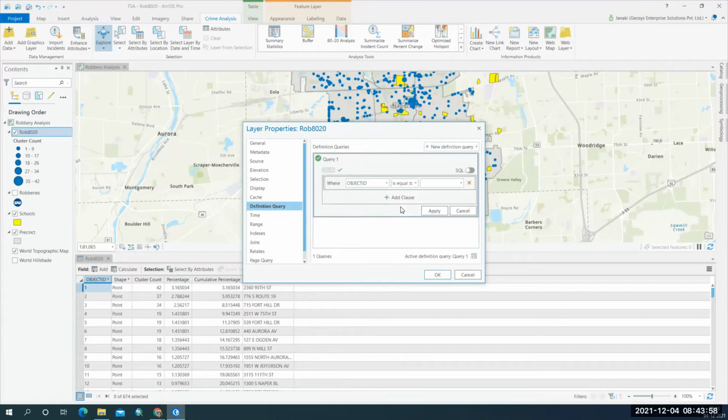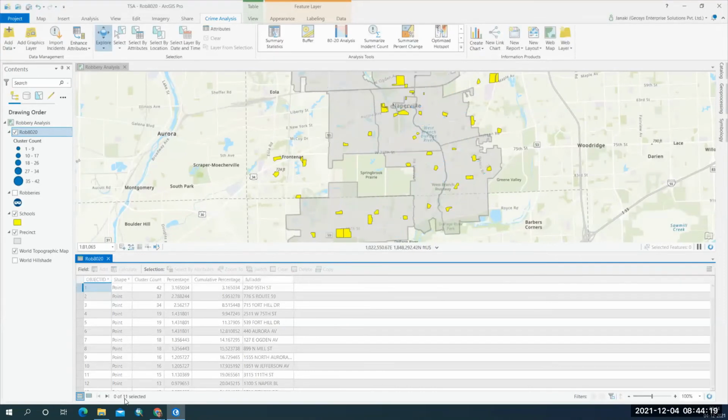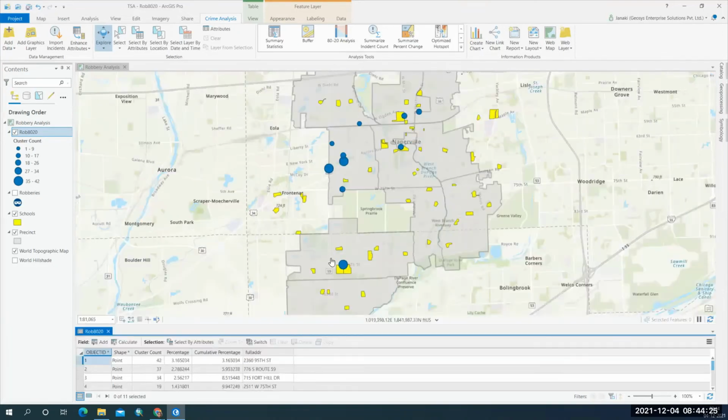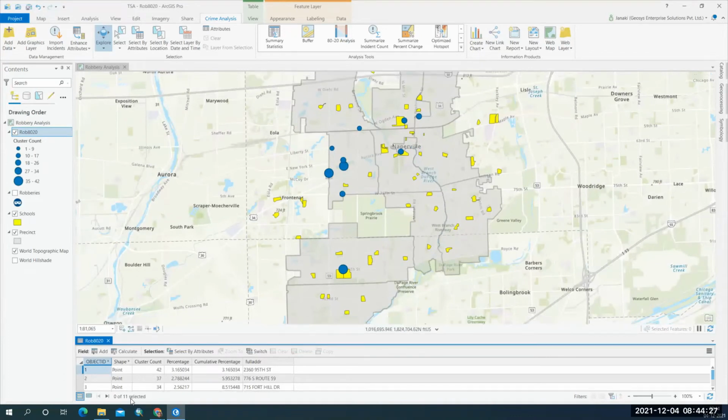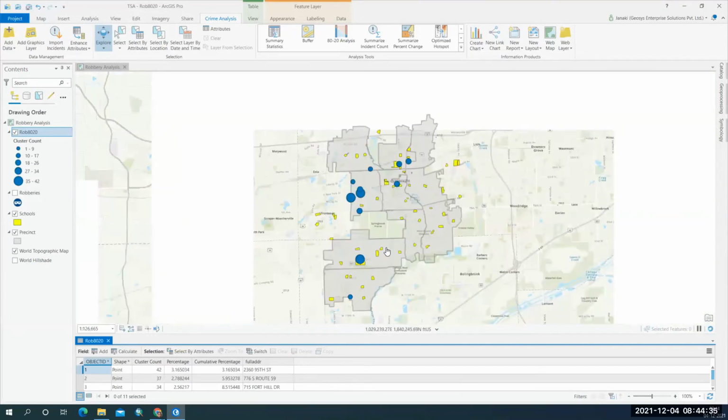So I want the cluster count, which means the number of incidents, greater than or equal to, and you can give the incident count here as 15. So here it will show me only the incidents that are greater than 15. Earlier I had 674 records, the total number of incident records, and now you can see I have only 11 records, because I want to know where more robberies are occurring.